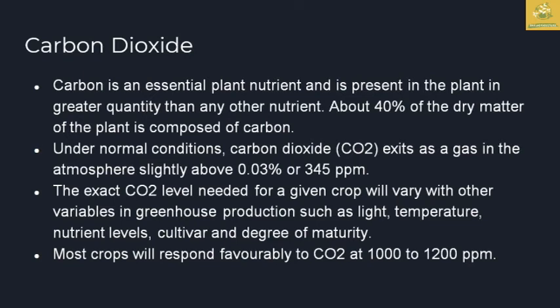Under normal conditions, the CO2 in the atmosphere is around 0.03%, which is 345 ppm, and the exact carbon dioxide needed by the crop can vary during each period. Factors in the greenhouse, such as light, temperature, nutrient level, cultivar as well as the degree of maturity, are directly proportional to the CO2 level required in the controlled structures. Most of the crops will favorably respond to CO2 at 1000 to 1200 ppm.